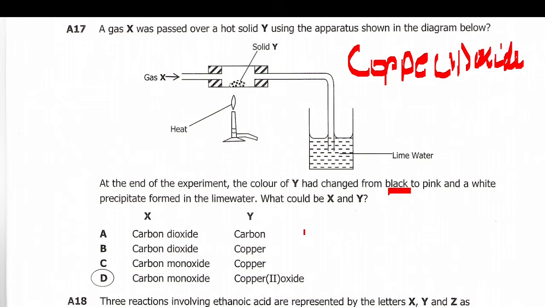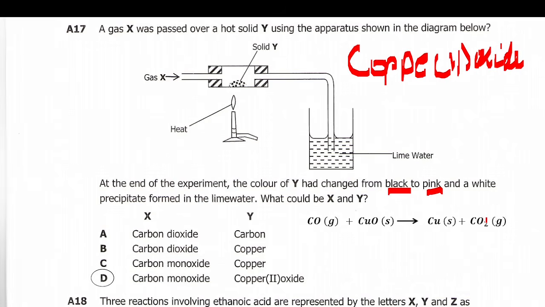So it will be like this. Say carbon monoxide gas, when it is passed there, it will react with the copper(II) oxide solid here, and this copper oxide will be reduced. So this carbon monoxide will pick this oxygen. So this copper will remain alone as copper. That's why the color will change from black to pink, because the color of copper is brown, red, or pink. Yeah, close to those colors.